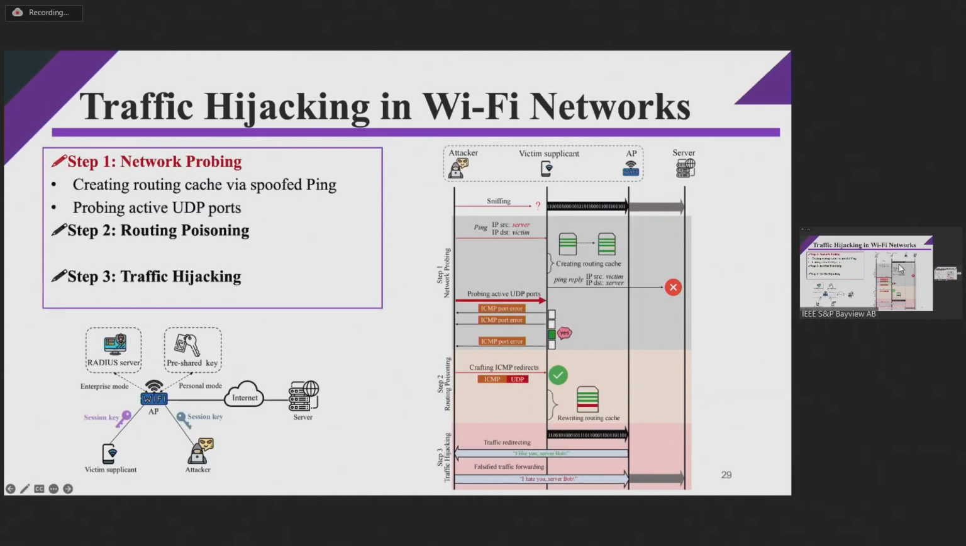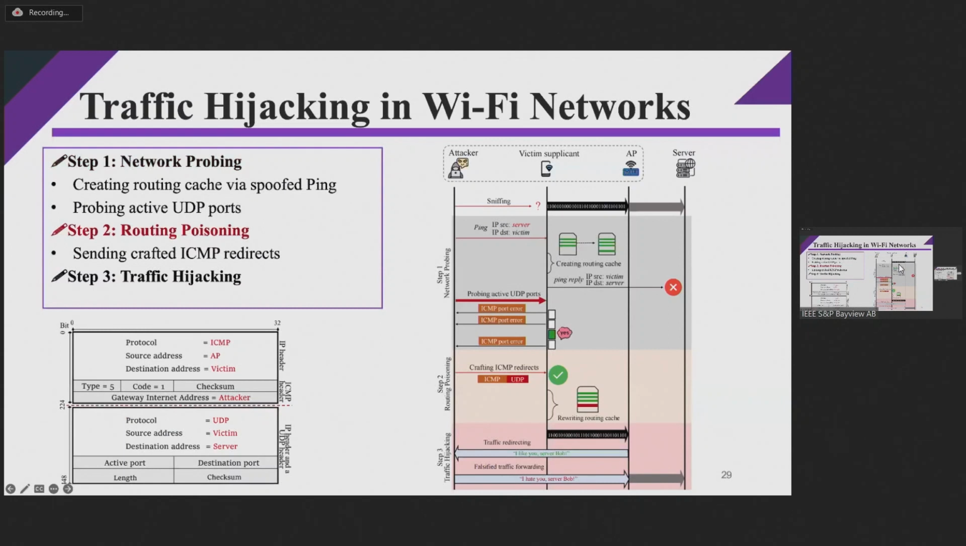And second, the attacker finds active UDP ports by sending probing packets to the victim client via tools like Nmap or others. And in the next step, the attacker crafts an ICMP redirect message embedded with a fake UDP header carrying the probed open UDP port. Now, when the ICMP redirect passes the legitimacy checks at the victim client, it will update the gateway to the server by rewriting the routing cache.